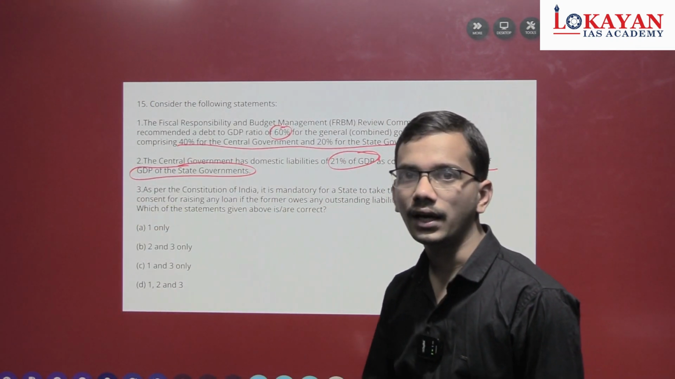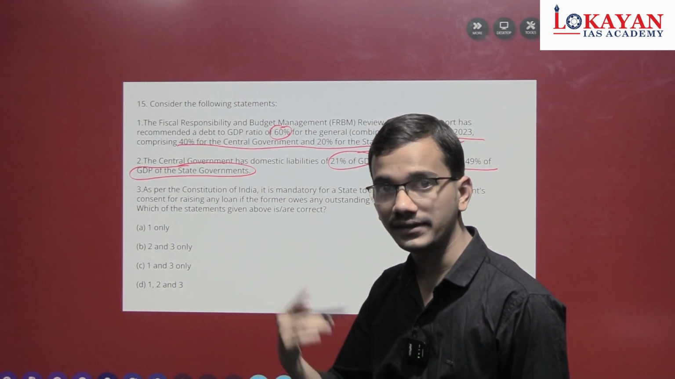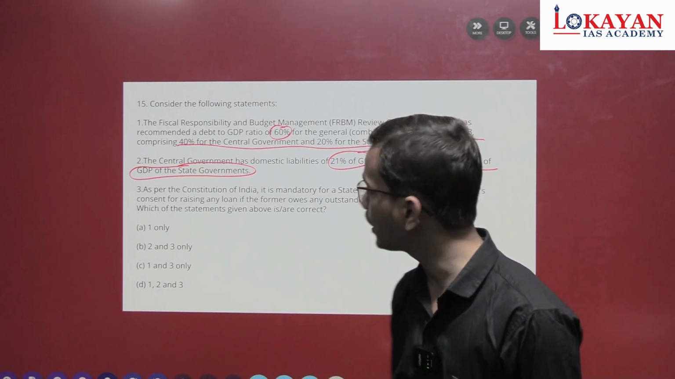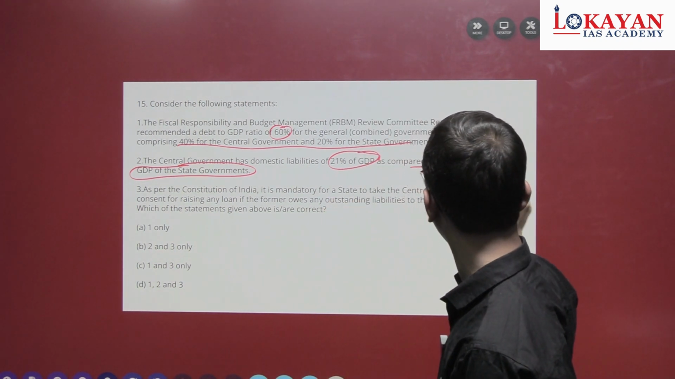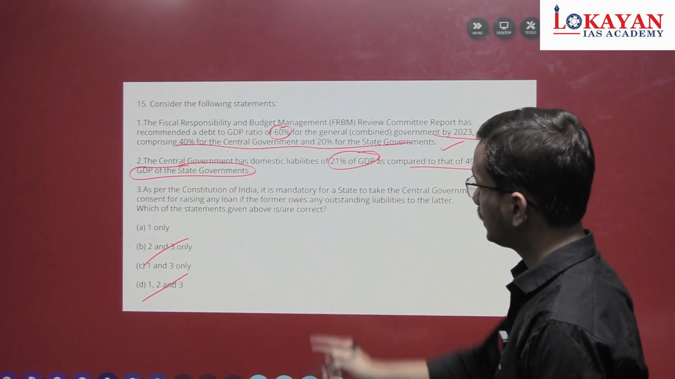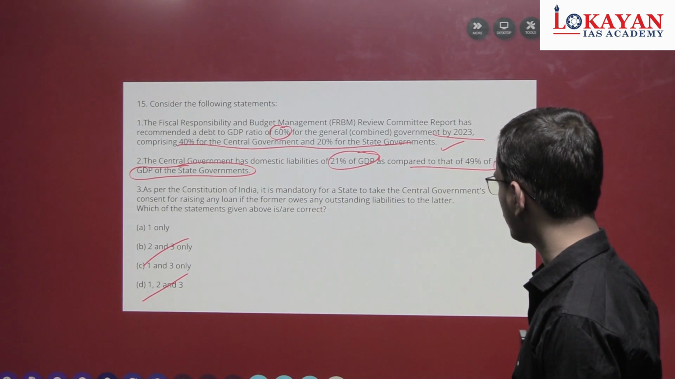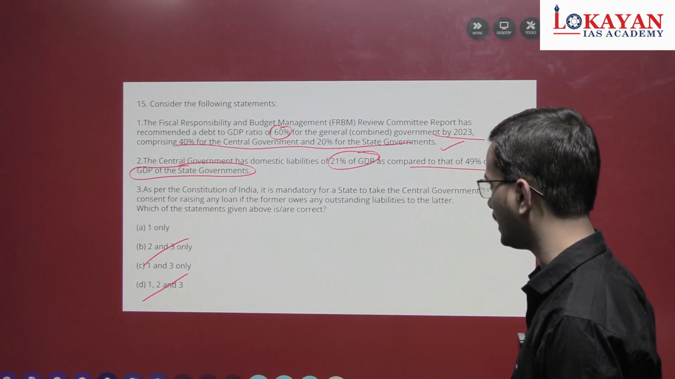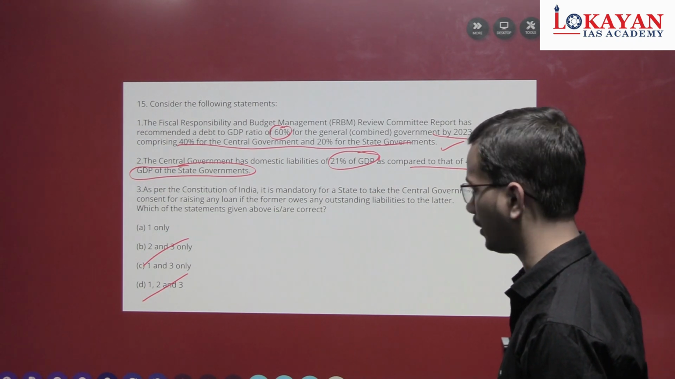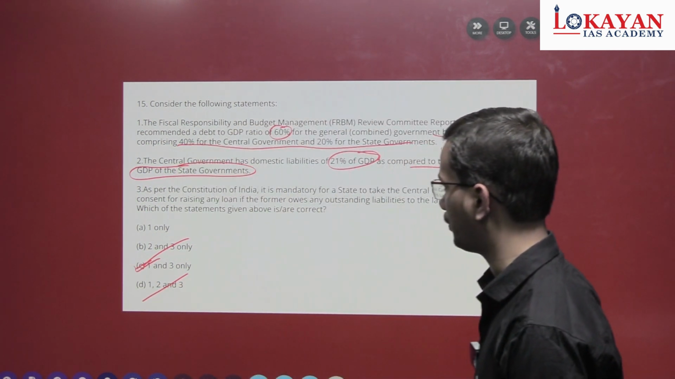On one hand, we are allowing the central government to borrow 40% of debt and states 20%. So who will have more liability? Obviously, the central government. The second statement is wrong. Eliminate 2. So 1 and 3. The third one is, as per the Constitution of India, it is mandatory for a state to take the central government's consent for raising any loan if the former owes any outstanding liabilities to the latter. Correct statement. See, 1 and 3 are correct statements.